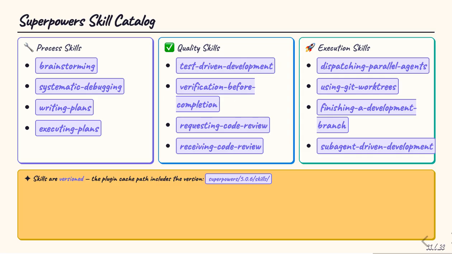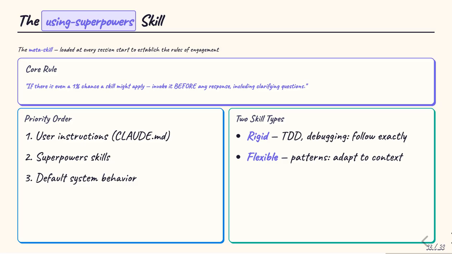Notice the versioning in the plugin cache path: superpowers/5.0.6/skills. Skills are treated as versioned software artifacts, not ad hoc instructions. The Using Superpowers skill establishes a strict priority order. User instructions from CLAUDE.md or direct requests come first, always. Superpowers skills come second, overriding default system behavior, and default system prompts come last.